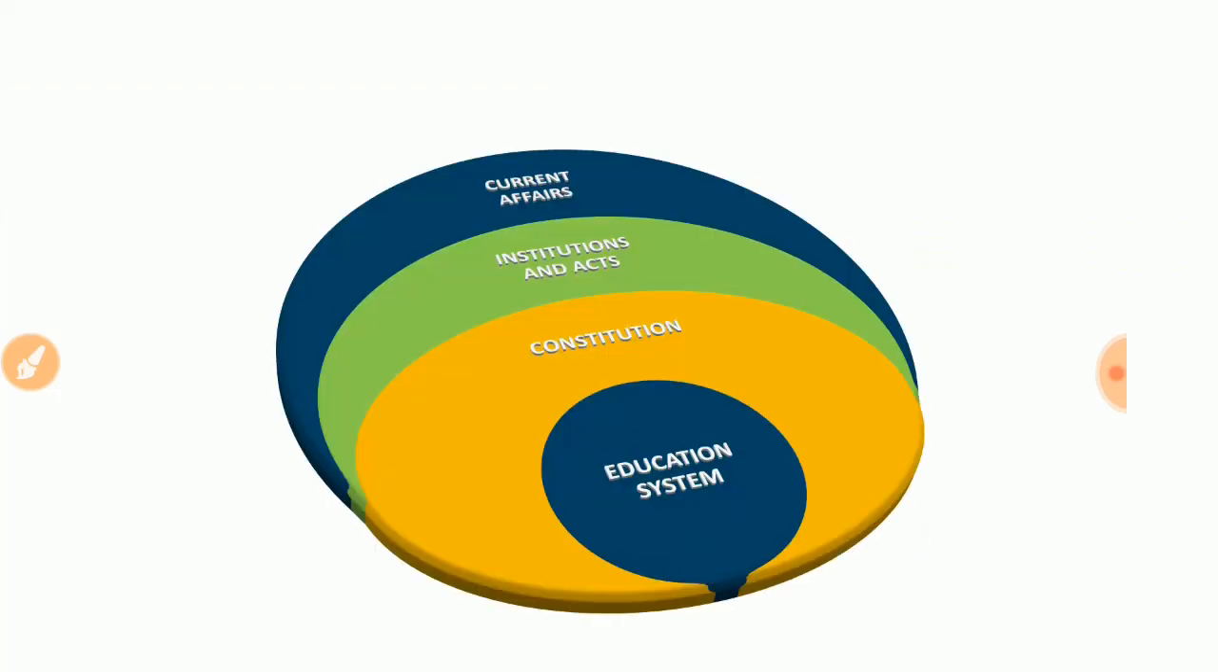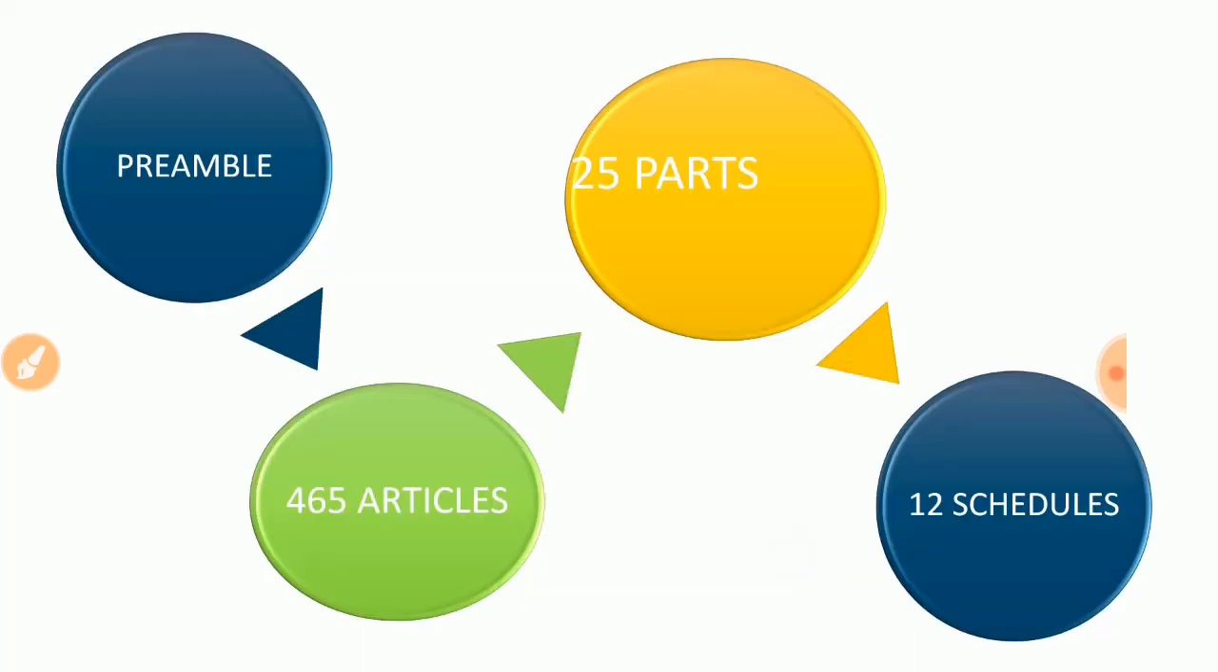The ultimate aim of learning this constitution for the CBSE NET exam is to learn about the constitution basics and the education system in India and the institution and its act and current affairs. Okay, so let's start. So preamble we discussed, 12 schedules also we discussed. Now we are giving little importance to the 25 parts and the articles inside the parts.